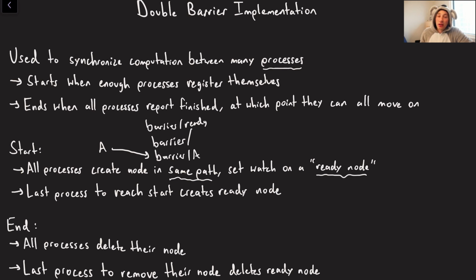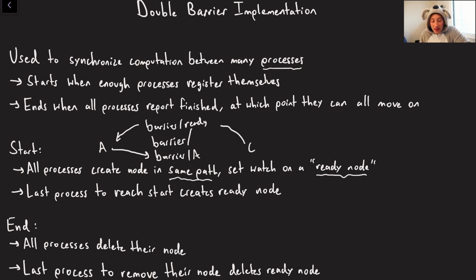I'm going to then check, okay, have we reached the threshold to say that we're ready to begin our computation or not? And then if not, I'm going to do nothing. I'm just going to set a watch on this barrier slash ready node. And then I'm just going to hold on until enough processes ready themselves. So eventually, maybe we'll get B and C registering themselves. And at C, we say, okay, I think we have enough processes to start our computation.